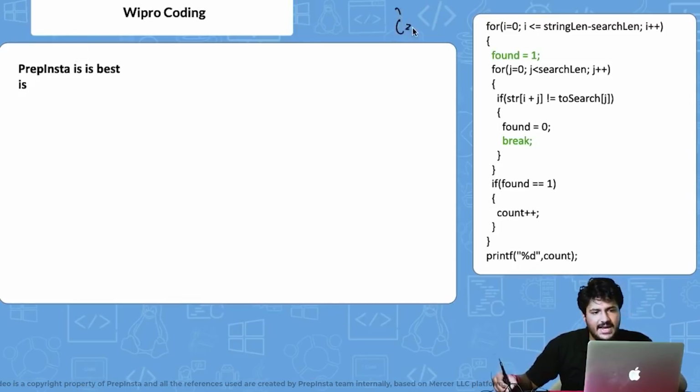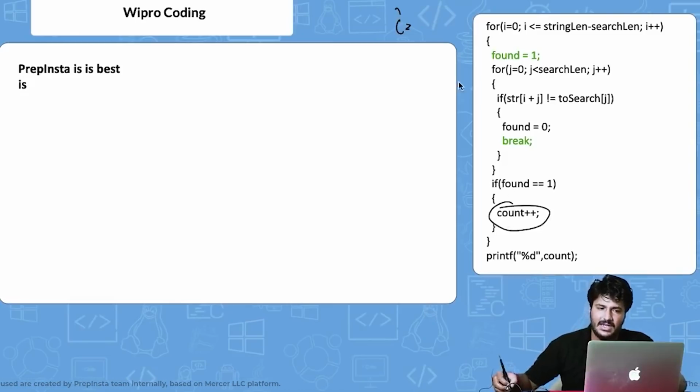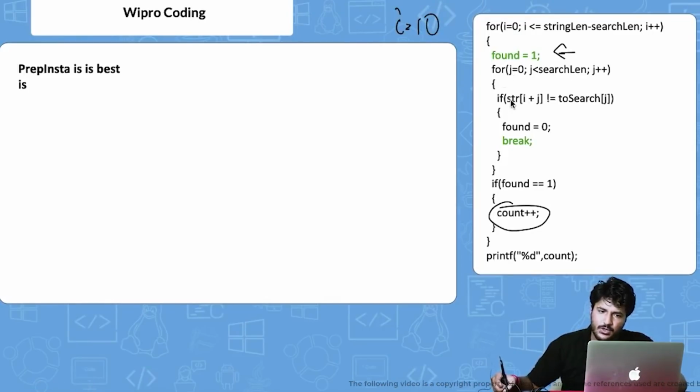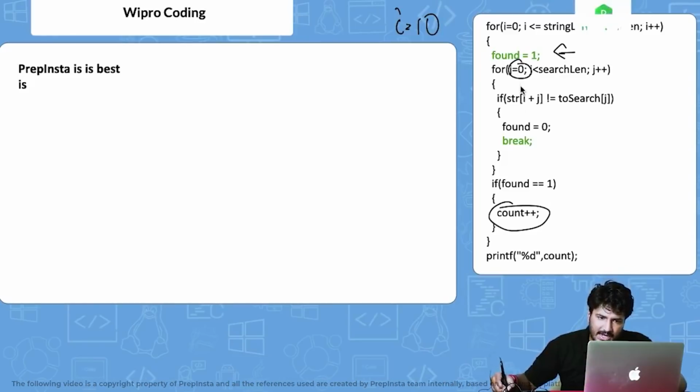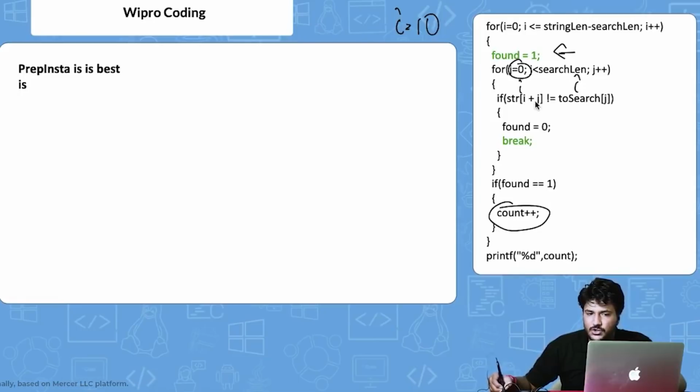So till i is equal to 9, it will always say found is equal to 0 at the very end. This count plus plus will not get increased, right? So i is equal to 10, it comes. Now we say, okay, found is equal to 1, no problem. Now we go here. Now what it is saying, if str of i plus j, now j value currently is 0, i plus j is 10, which is basically equal to i, right? Now is not equal to str of j, which is basically i again, right? So obviously it is not equal, so this condition is not getting satisfied. This is not implemented.